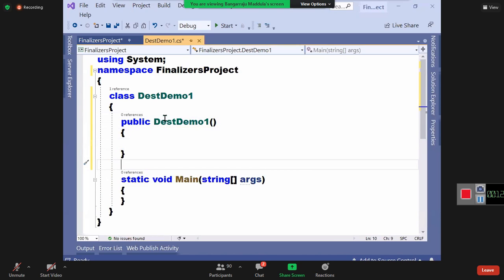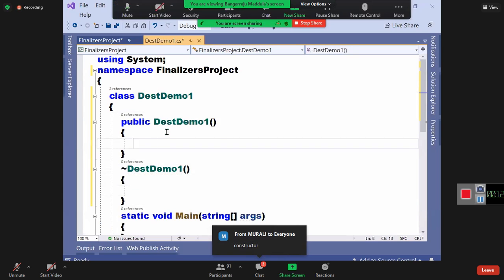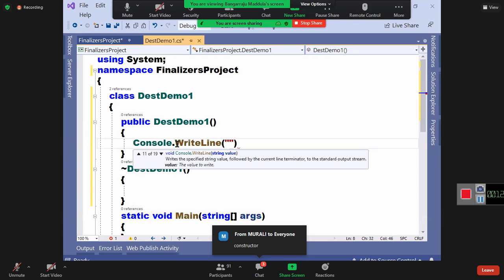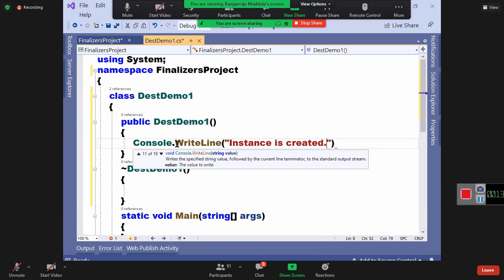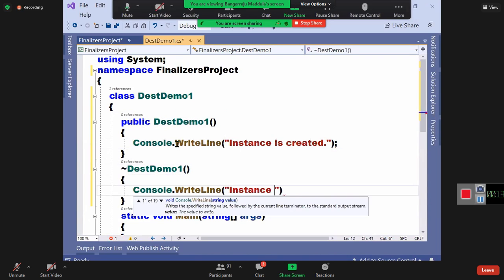Constructor or finalizer? Constructor. What is this? Finalizer. If the first one executes, what is the meaning? Instance is created. If the second one executes, what is the meaning? Instance is destroyed.